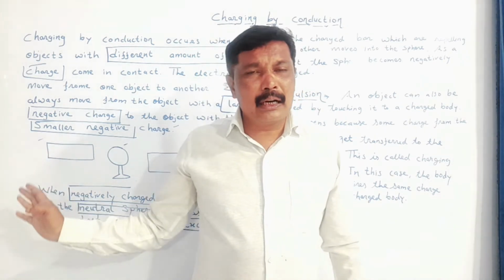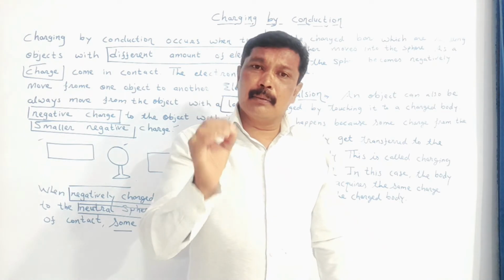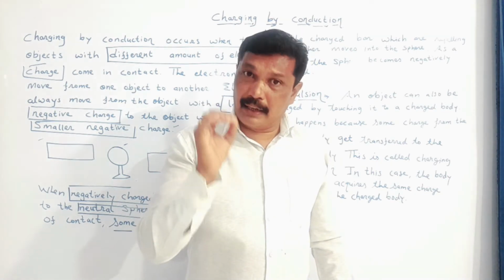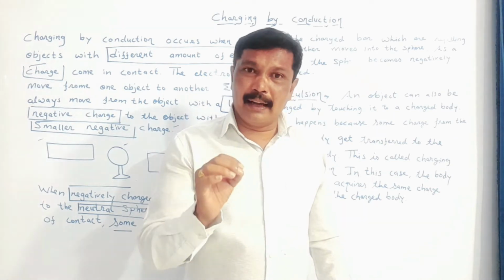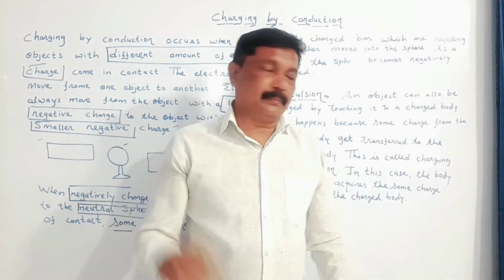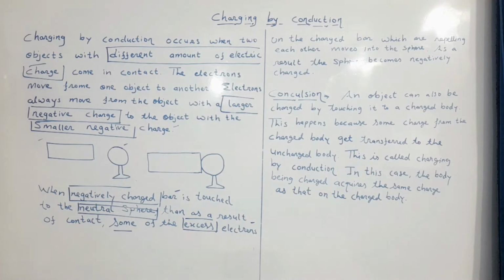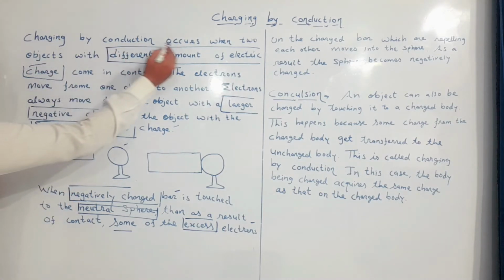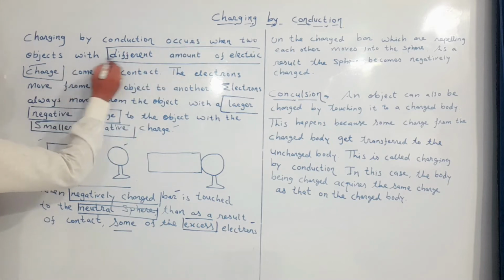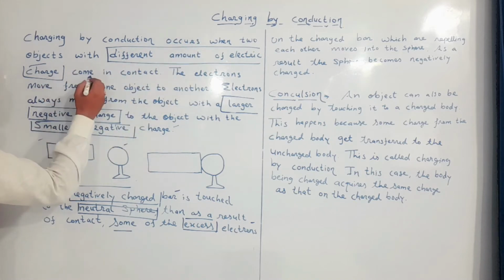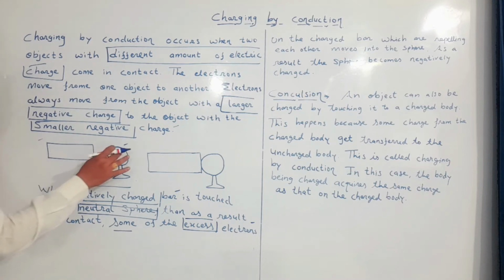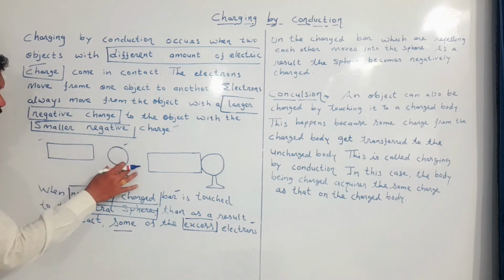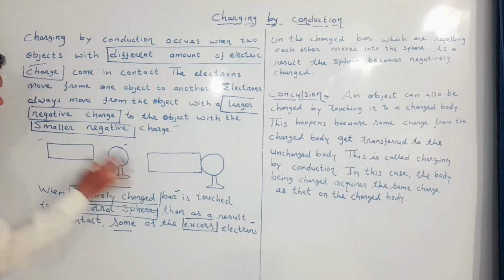Let's try to understand what happens in the process of conduction, that is charging a body by contact, with an example. My dear student, charging by conduction occurs when two objects with different amounts of electric charge come in contact. Here we have taken a bar and a sphere, and this sphere is mounted on an insulating stand.